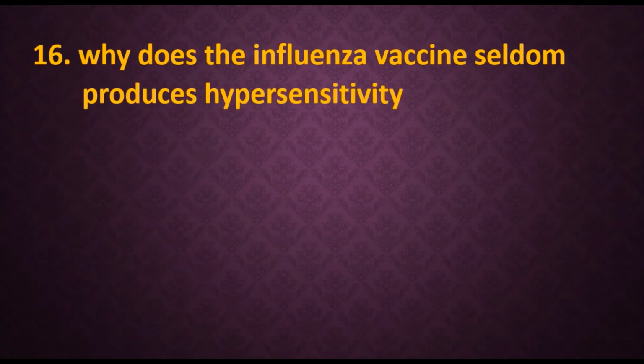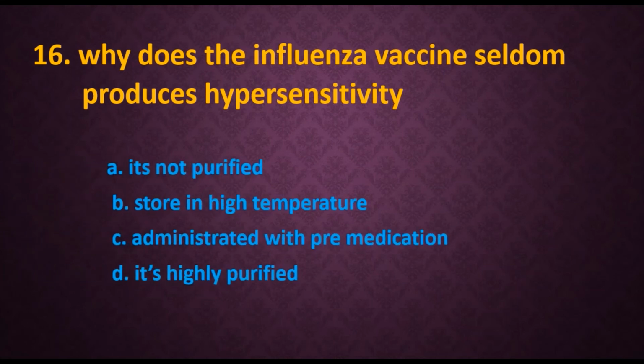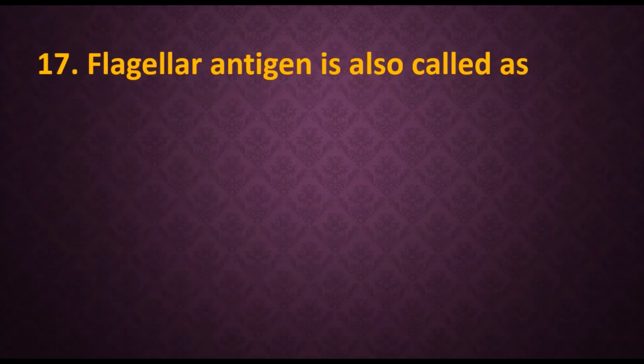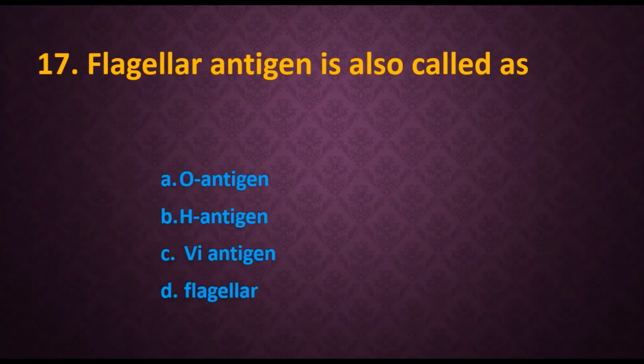16th question. Why does the influenza vaccine seldom produce hypersensitivity? Options are: it's not purified, stored at high temperature, administered with pre-medication, it's highly purified. So here it's highly purified. Option D is the right answer. 17. Flagellar antigen is also called. Options are A. O antigen, B. H antigen, C. Vi antigen, D. Flagellar antigen. The flagellar antigen is a motile antigen, so obviously it is the H antigen.